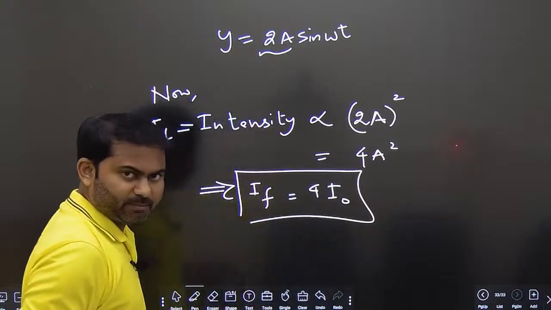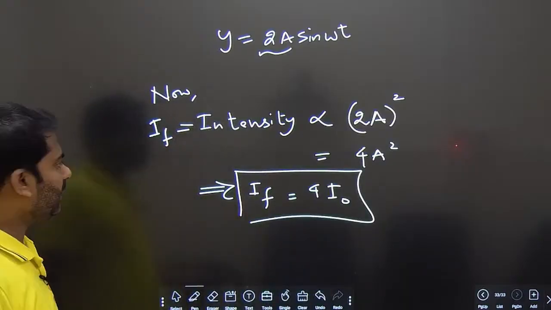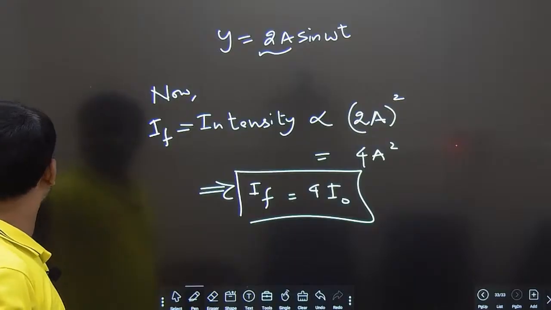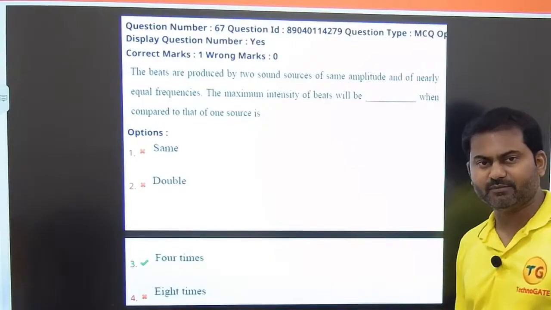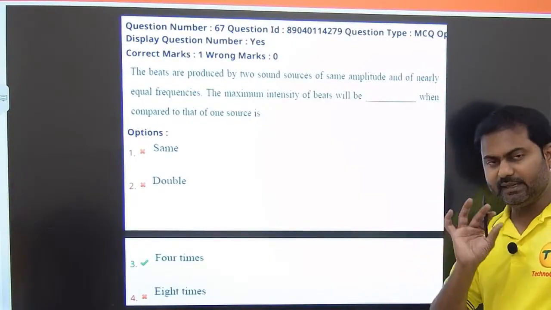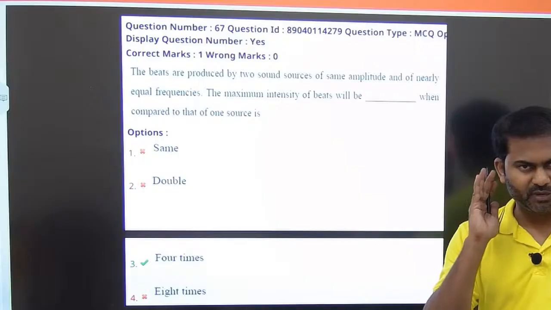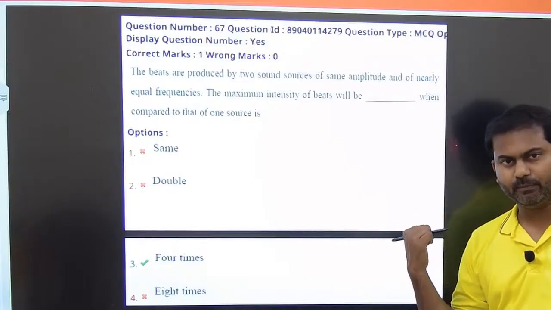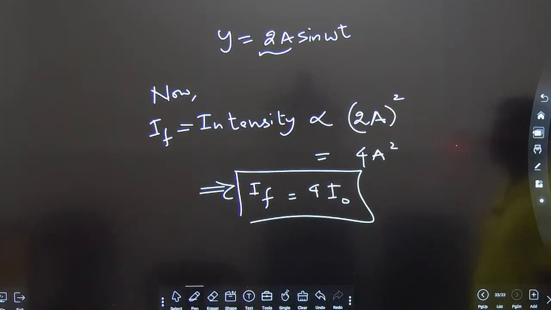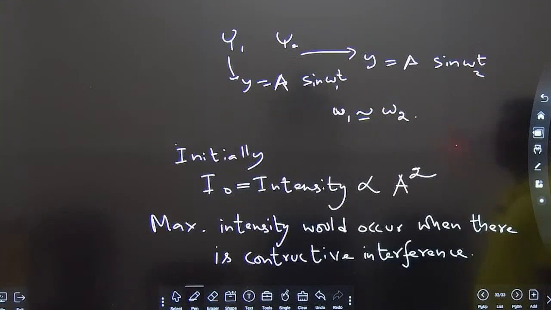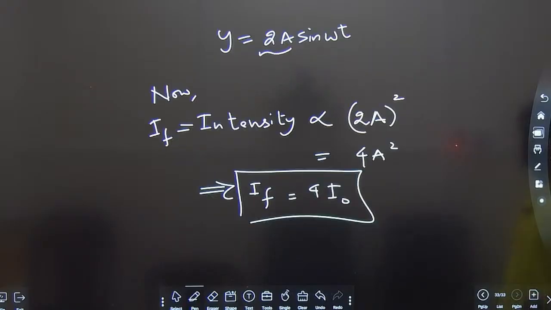So the intensity became 4 times. Clear? So the answer is option number 3 or C, 4 times. That's how we need to solve it. You need to know that intensity is proportional to square of the amplitude, only then we get the answer. You can copy the solution. I hope there is no confusion at all. Please copy the solution, everybody. I believe you guys have done this. You can copy this as well if you want.